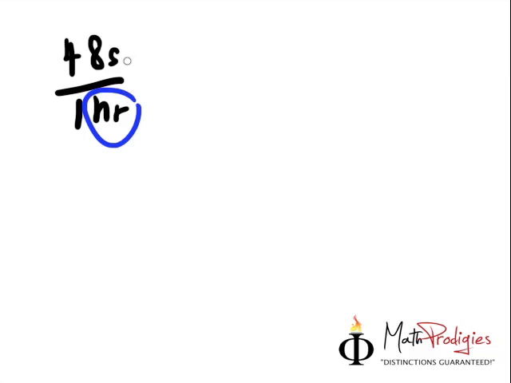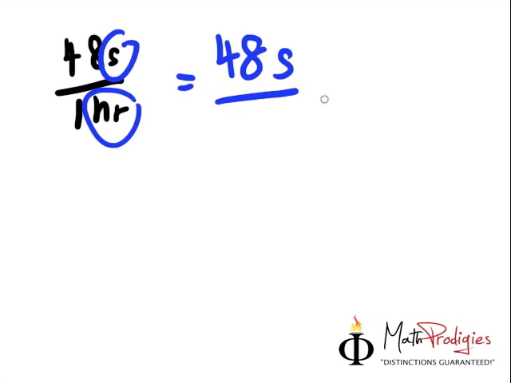48 seconds out of 1 hour. Now again, this is a different unit. When we have different units, we change them to the same. Seconds to hours, which one is easier? I would definitely change the hour. So 48 seconds, we keep as 48 seconds. Now 1 hour equals how many minutes? 60 minutes.